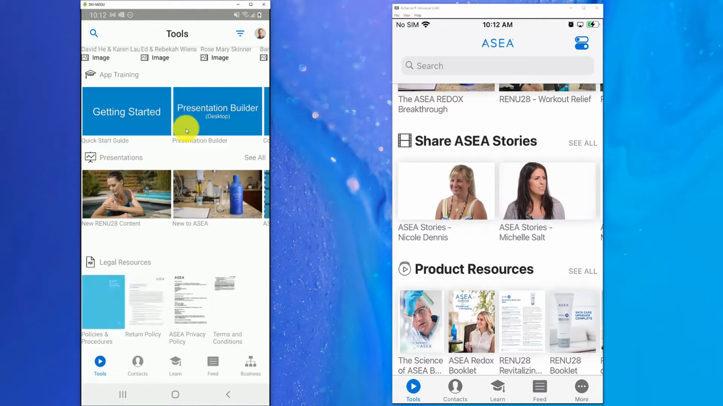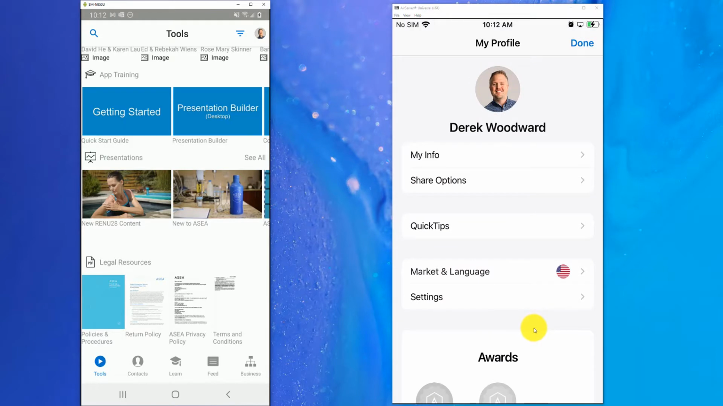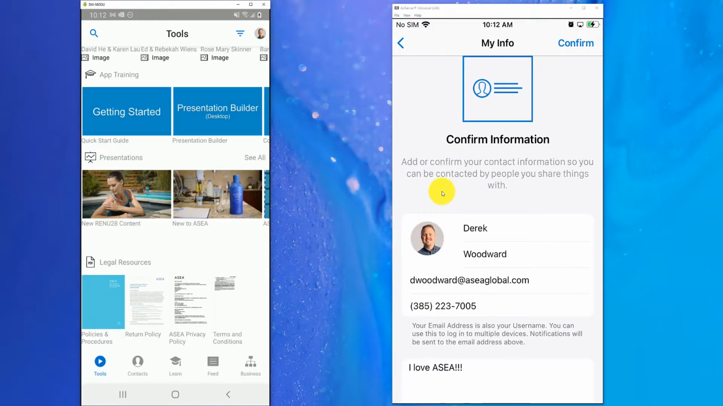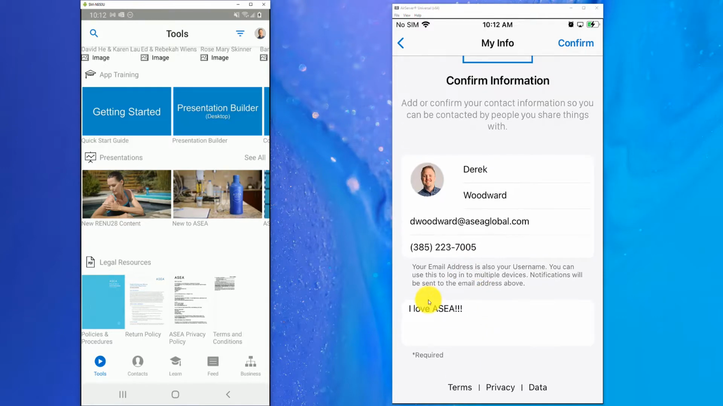A couple areas I want to show you as we get started are the settings and the My Profile area, and I'm going to show you that here on the iPhone. If I click on More and go to My Profile, this is the area that I was at earlier where you can adjust your info. You can make your image here. So if you signed up for ASEA under a business name, for instance, and you needed to update that to be more personal with your name, you can go into the My Info section and adjust your information so that your name gets pulled over effectively and it's more personal, right? This is also a good area to update your picture and a little bio if you would like that as well.